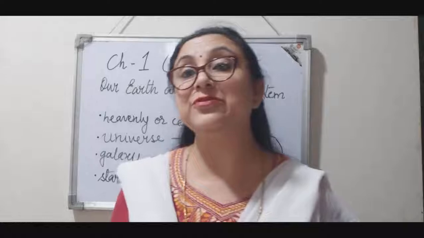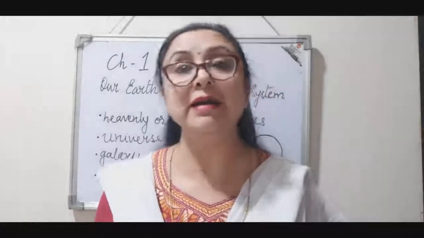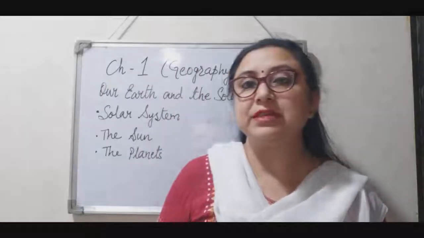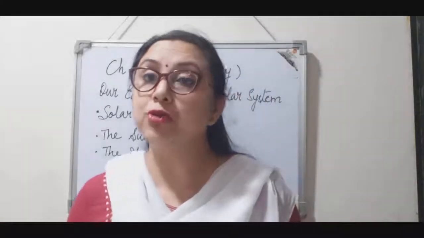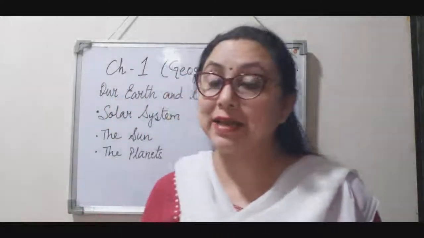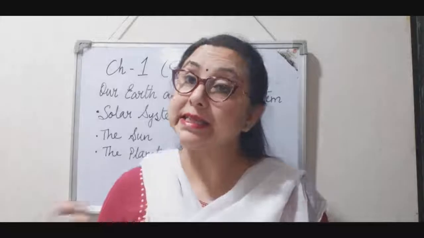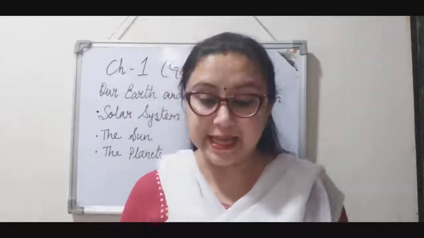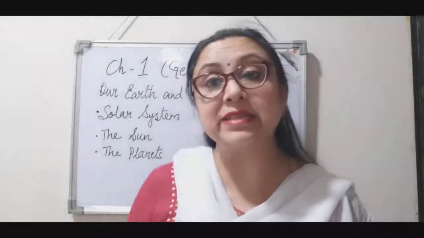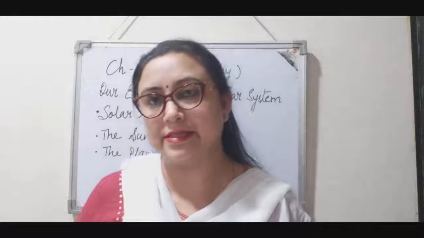Now let us proceed further and talk about our solar system. So let us understand what is solar system. The sun, the 8 planets, their satellites, and some other heavenly bodies like asteroids, meteors and comets form the solar system. And the sun is at the center of the solar system.